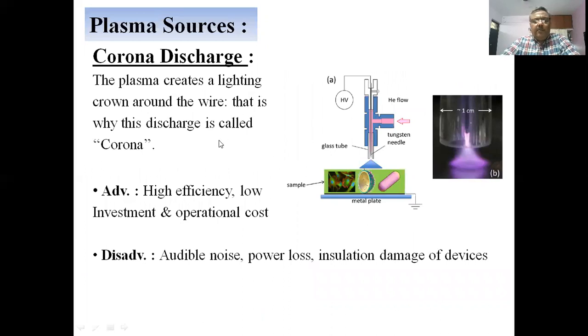Now, the plasma sources. The first one is the corona discharge. The plasma creates a lightning crown around the wire. That is why this discharge is called corona. It's highly efficient, with low investment and operation cost, but it has audible noise, power loss, and insulation damage of devices. You can see it's quite simple, similar to the plasma needle that I talked about previously.